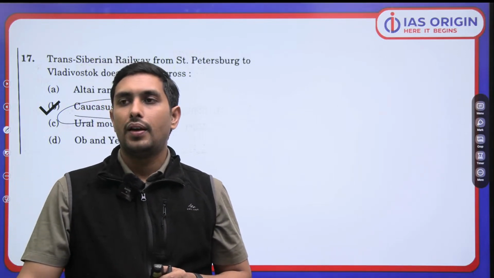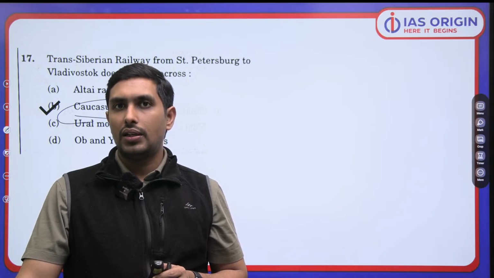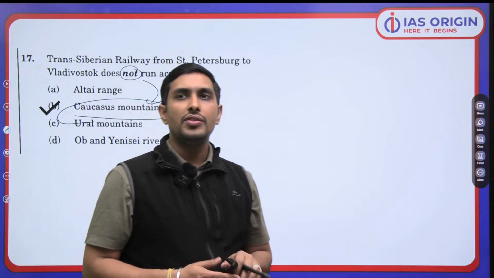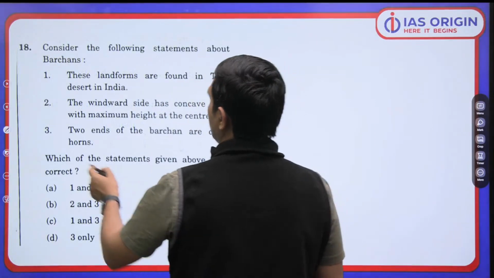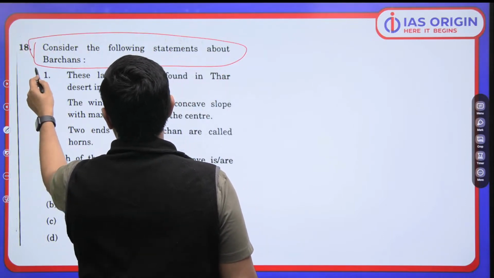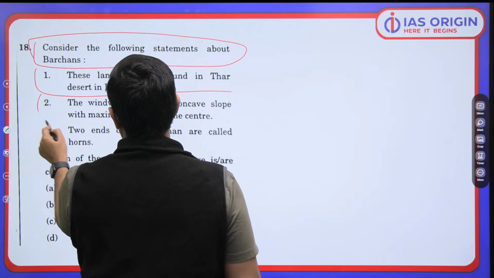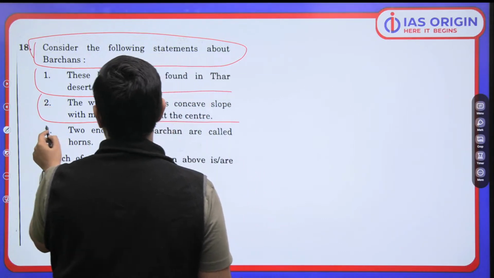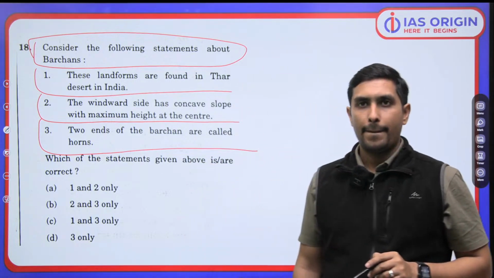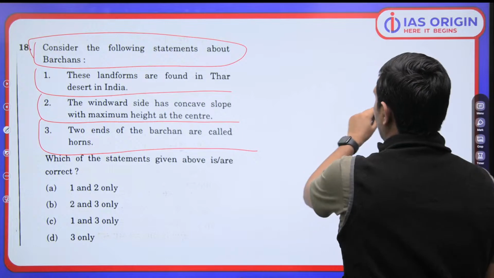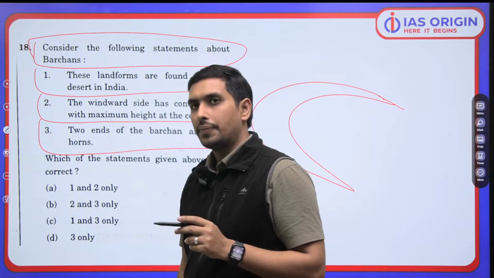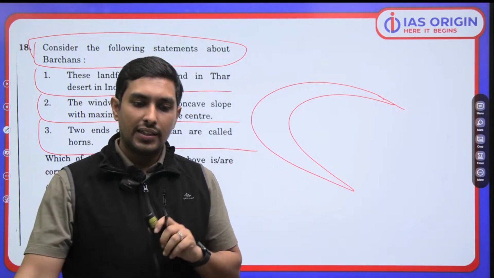Next question pe. So I am assuming that you are now in a position to understand these things precisely. Okay. Now the next question says, consider the following statements about the barchans. These landforms are found in the Thar Desert. The windward side has a concave slope with maximum height at the center. Two ends of the barchan are called horns. Got it? Barchan पता है ना? Like this, we have the barchans, sand dunes, barchans, रेत के टीले. So it's a question based on that.